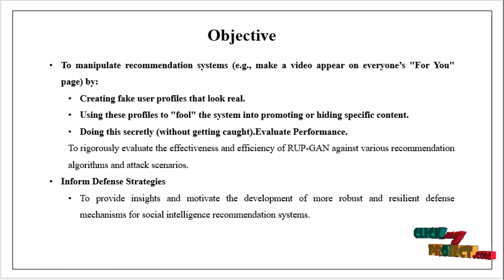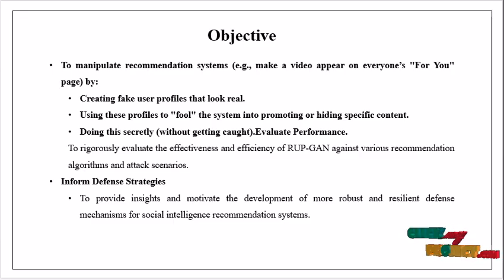The main objective of our project is to manipulate recommendation systems. Like in YouTube or Instagram, you may get suggestions to see certain videos repeatedly. Though it is not familiar, it will be in the suggestions.